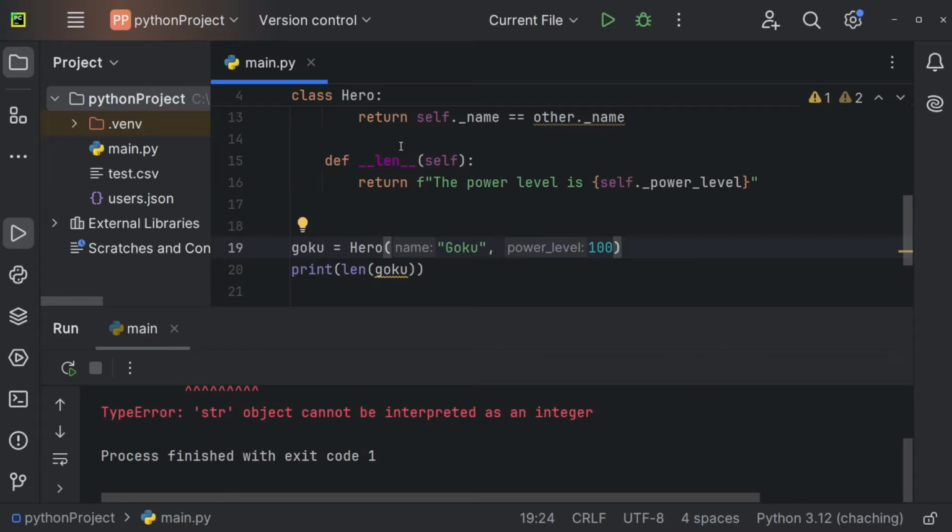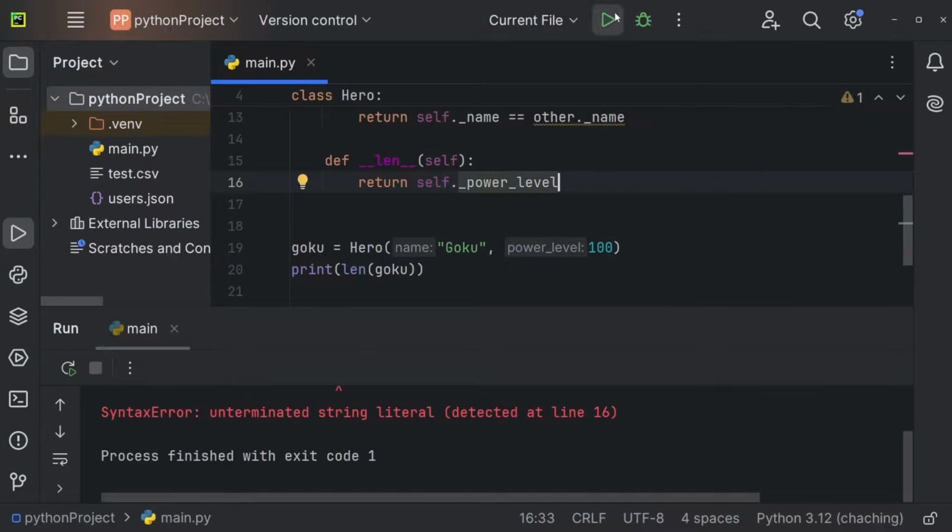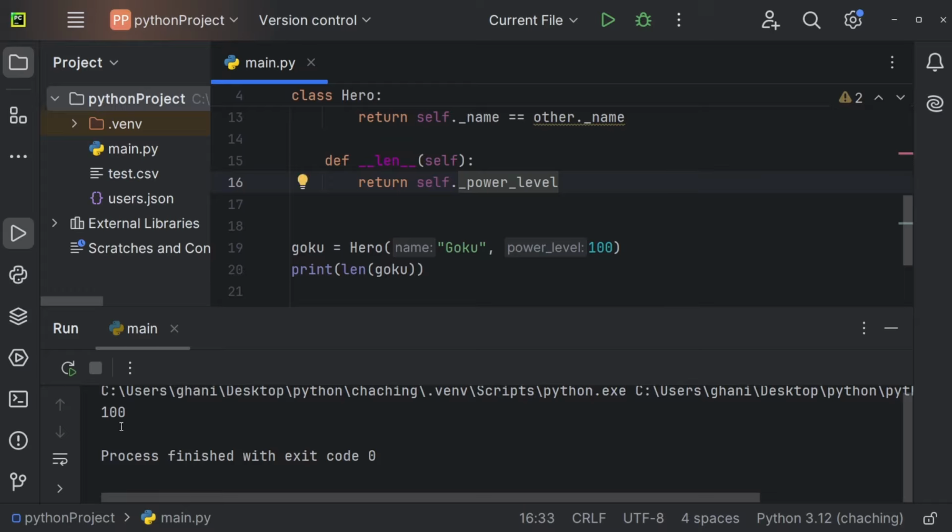So when using len, you always have to return an integer, so a number. So if we want to return something, we should just return self.power_level. Let's also remove that one, and let's execute this. And you can see we're just getting 100 in the console. And I'm going to be honest, I never really used the len method, but maybe under some circumstances you want to use it.